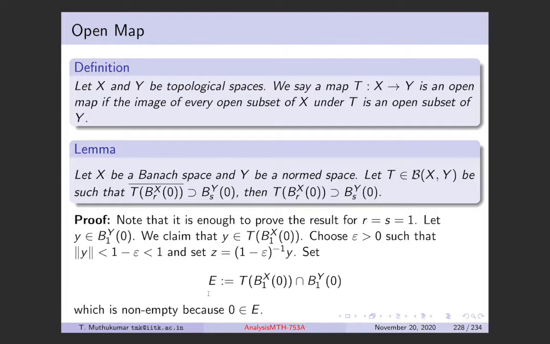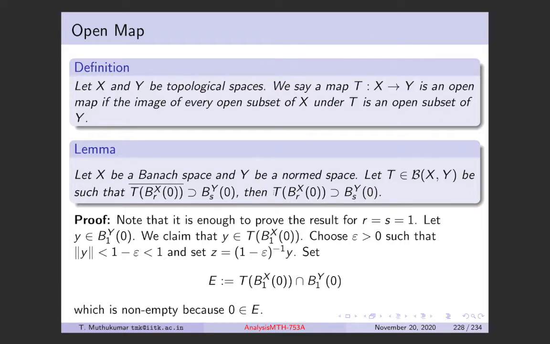Now you define the set E, which is just T of B_1^X(0) intersected with B_1^Y(0). So basically, we need to show that this contains this. We look at the intersection of this set and this set. If this contains this, then the intersection will be this set itself, right? So that's what we need to prove.